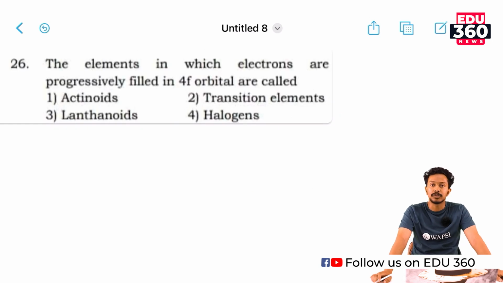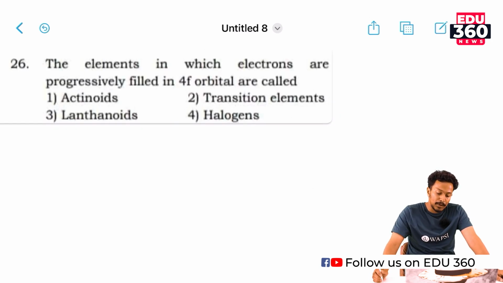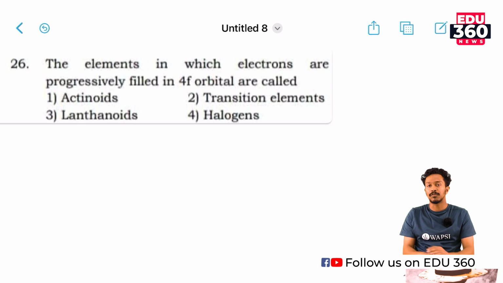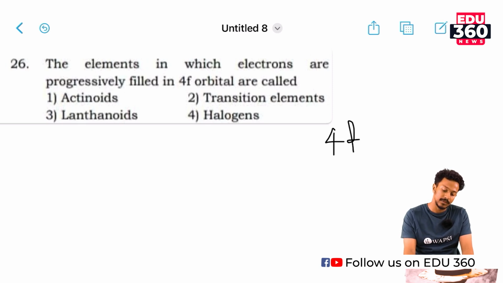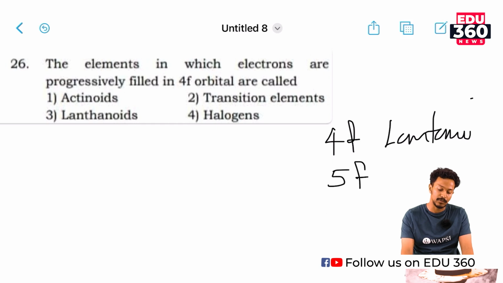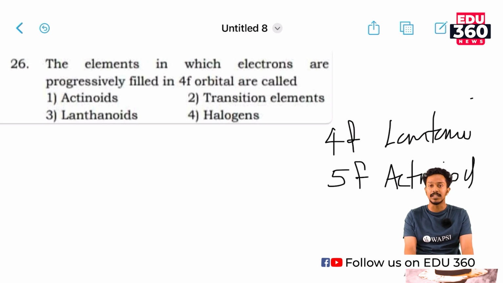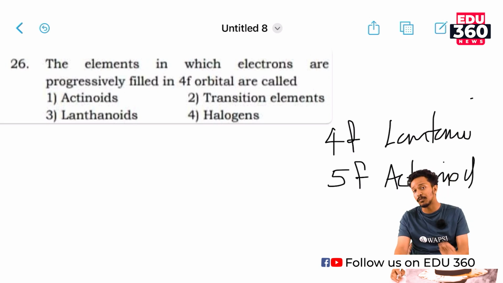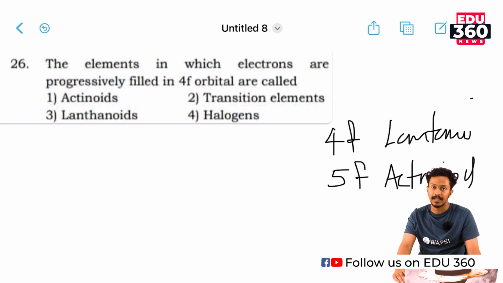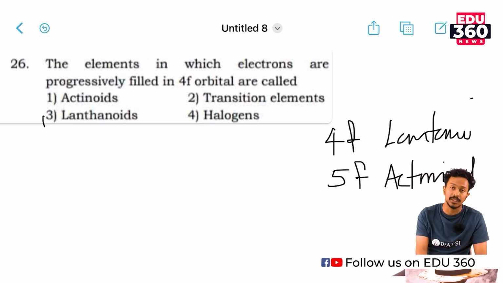We will be moving on to our next question. The elements in which electrons are progressively filled in 4f orbitals are called. As you know, f orbitals are mainly actinoids and lanthanides. When electrons are filled into the 4f, it is called lanthanoids. When it moves on to the 5f orbital, we say it's an actinoid. So the elements in which electrons are progressively filled into the 4f orbital are lanthanides. The correct option for this question is option number 3.